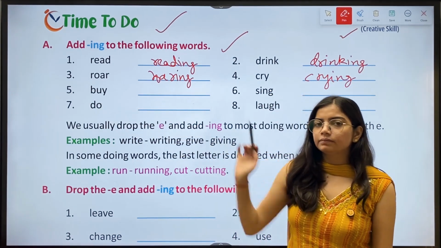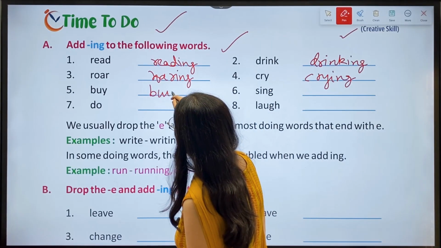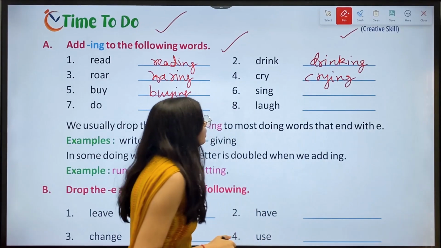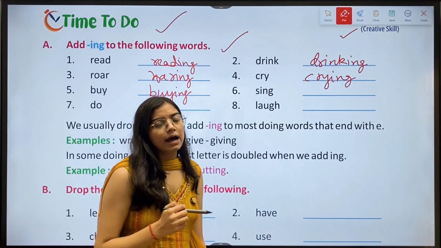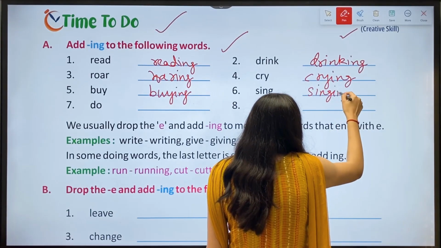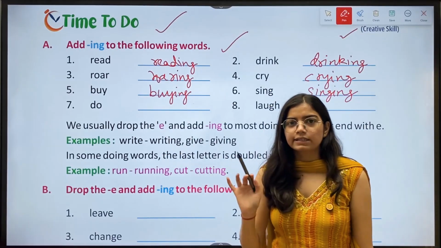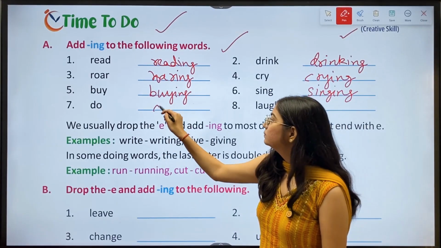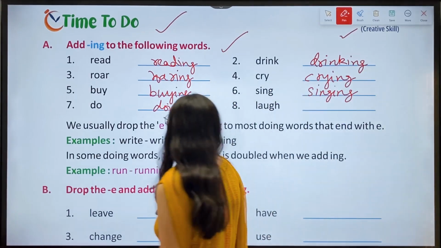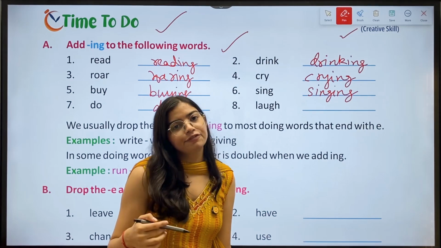Fifth, buy. The answer is buying. Sixth, sing. The answer is singing. Then seventh, do. The answer is doing. Then eighth, laugh. The answer is laughing.